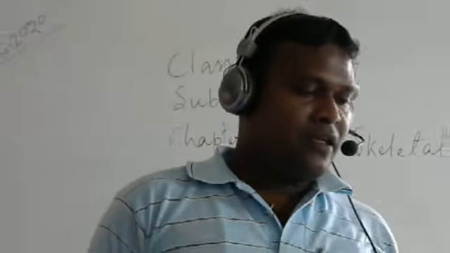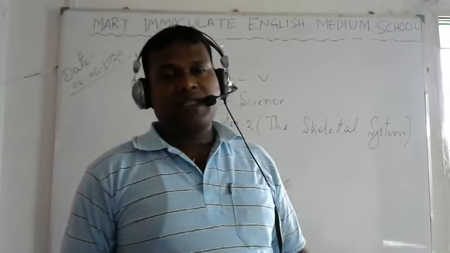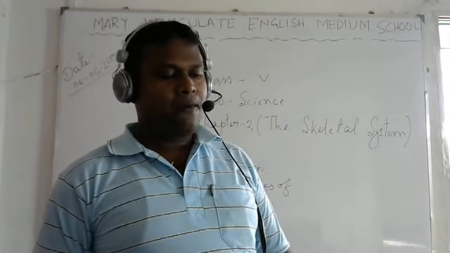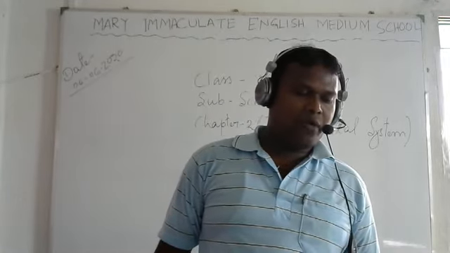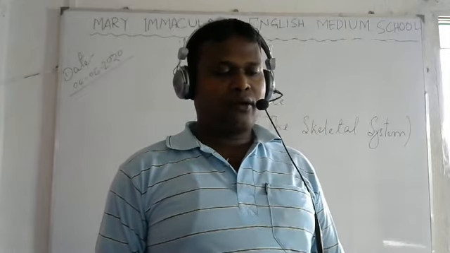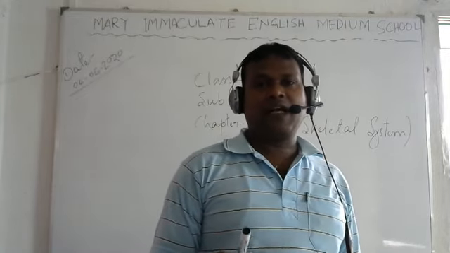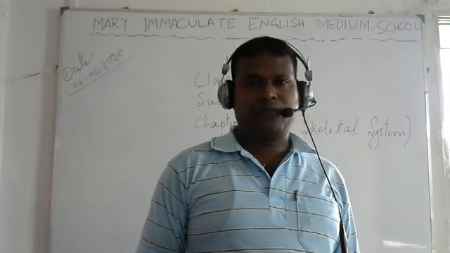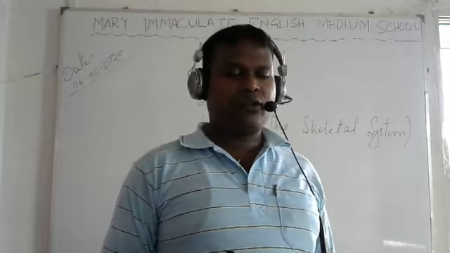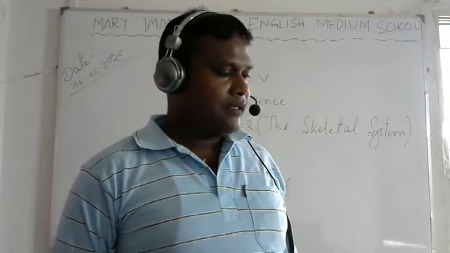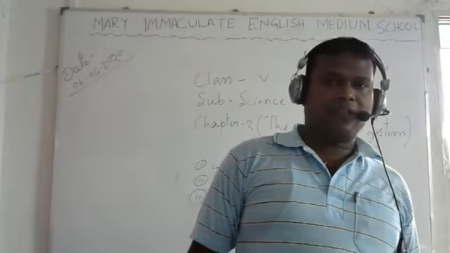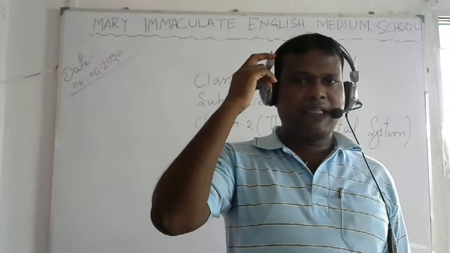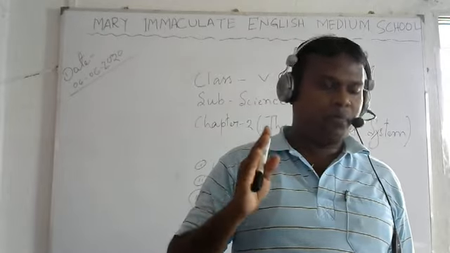Now, how many types of joints are there? Joints are divided into two types: immovable and movable. Joints that do not allow movement are called immovable. These joints will not allow movement. It is rigid in one place, like the joints of the cranium in the skull. In our head there is the skull, the cranium. That is the rigid one. It will not move. It will stay in one place.